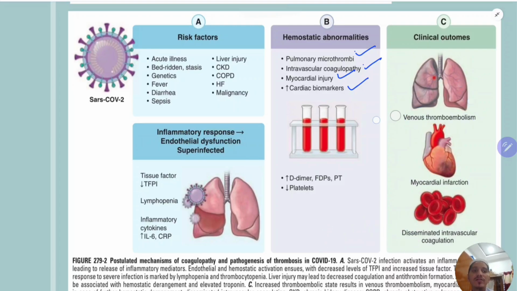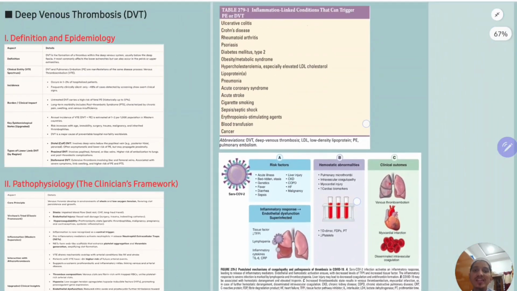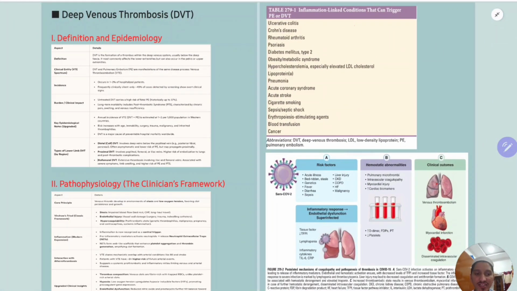Okay, so the conclusion here is in pathogenesis. The main thing is Virchow's triad. Along with that, we should consider inflammation as a factor for thrombosis. So stasis, hypercoagulability, endothelial injury plus inflammation, these four constitute, and hypoxia, number five. So these 5 factors are responsible for the prothrombotic state in the body.